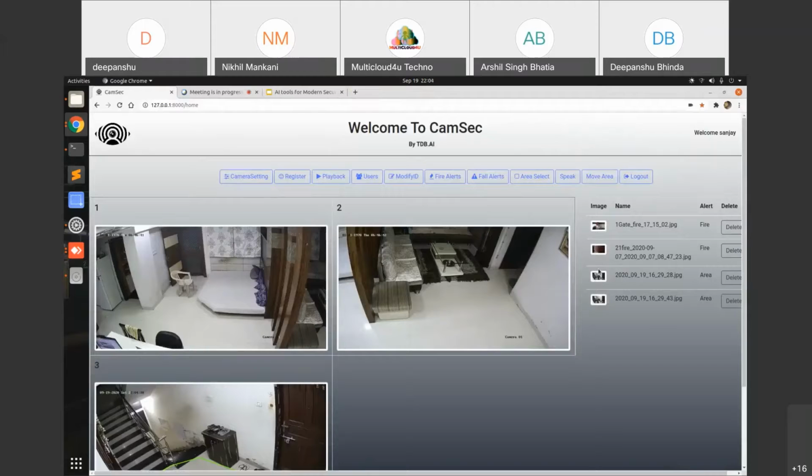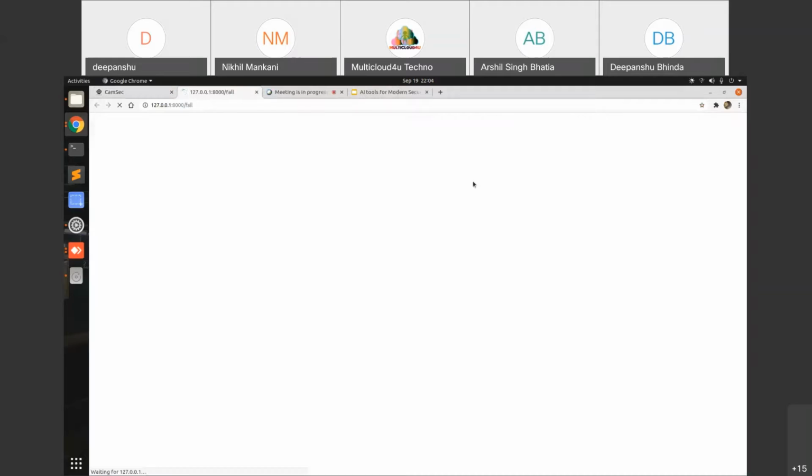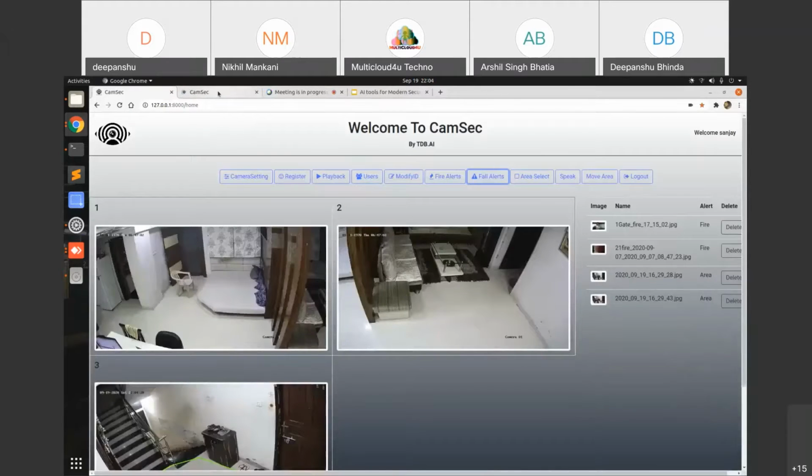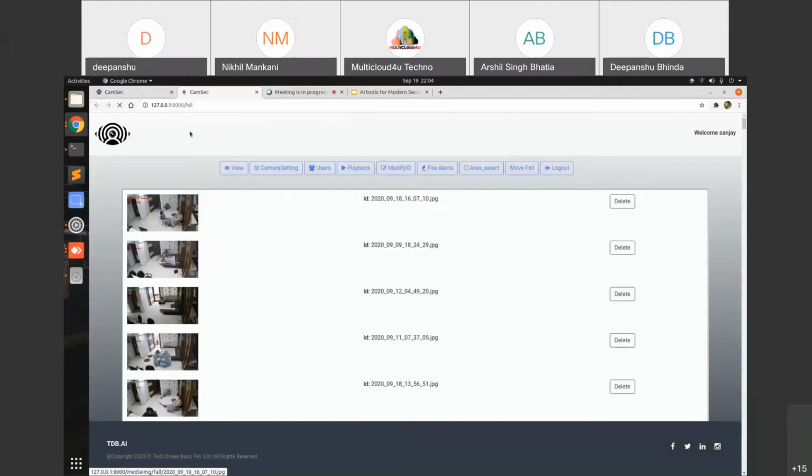The other thing it does is that whenever some kind of intruder or anything else comes into the area, it will directly save the image over here. Also, if someone is falling down on the floor or somewhere else, it will directly capture the image over here.